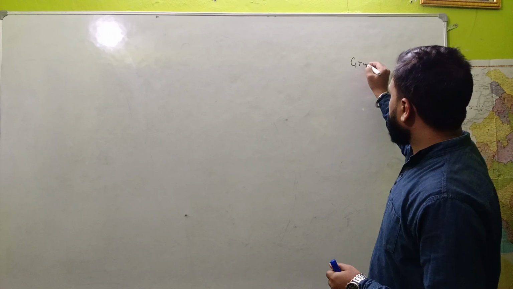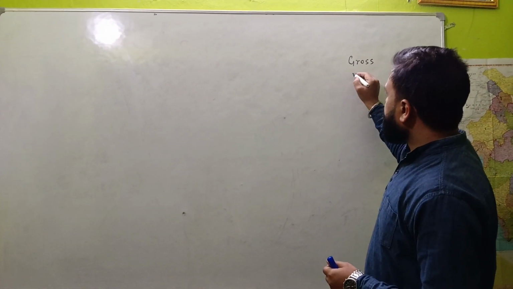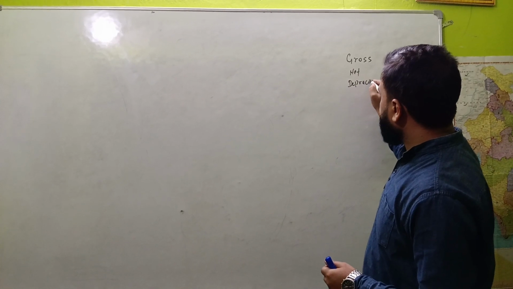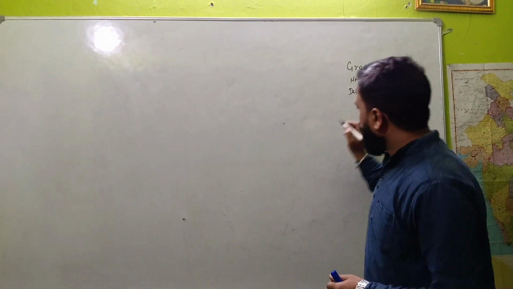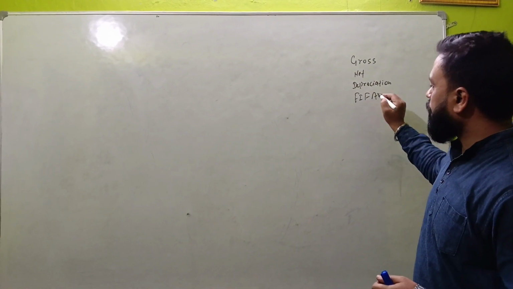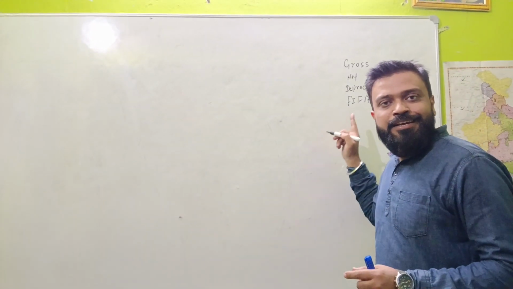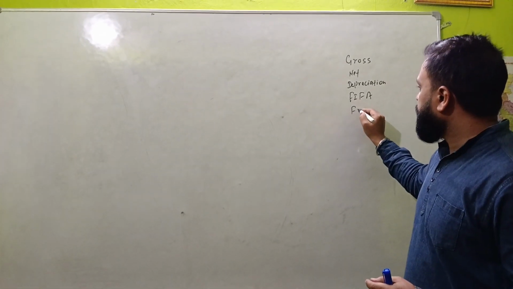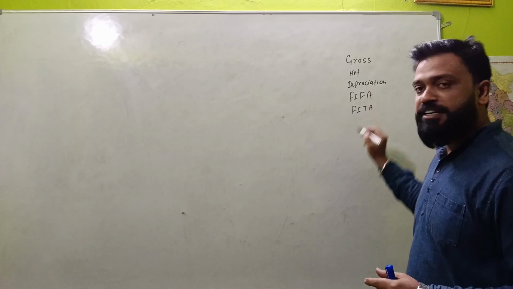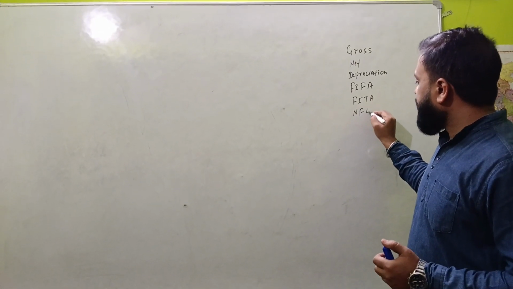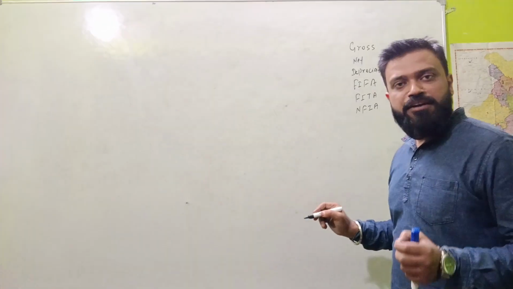First one is gross, second one is net, and third one is depreciation. Fourth one is FIFA, that is factor income from abroad. Fifth one is FITA, that is factor income to abroad. Sixth one is NFI, that is net factor income from abroad.